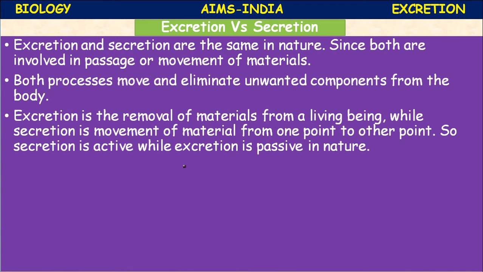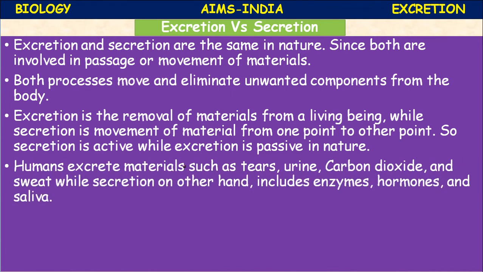Excretion is the removal of materials from a living being, while secretion is the movement of material from one point to another point. Secretion is active while excretion is passive in nature. Humans excrete materials such as tears, urine, carbon dioxide and sweat, while secretions, on the other hand, include enzymes, hormones and saliva.